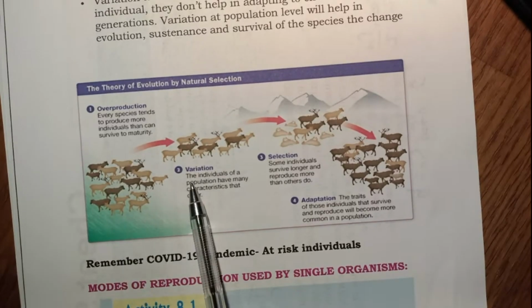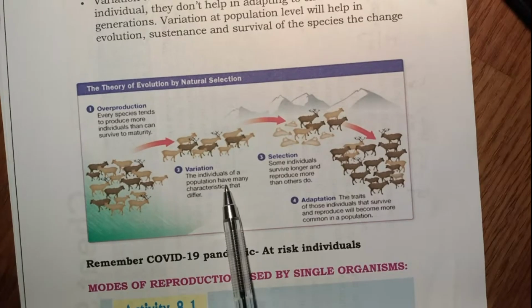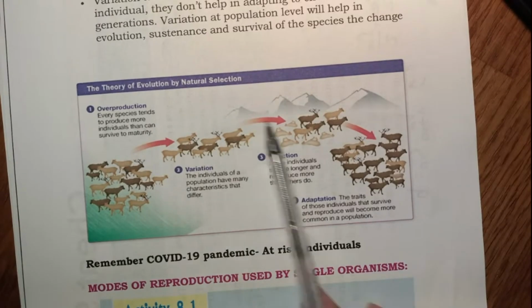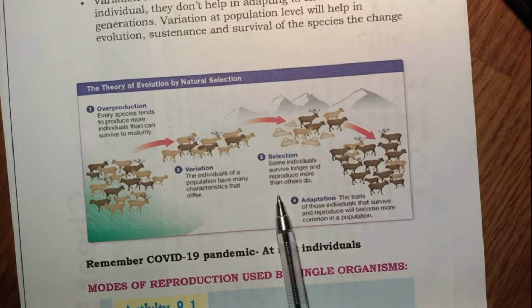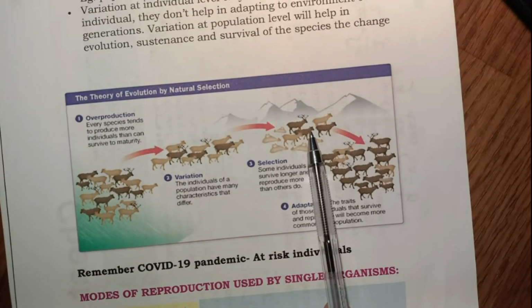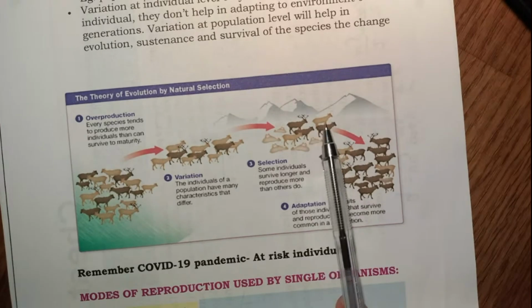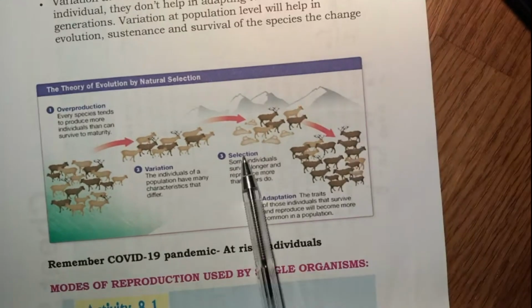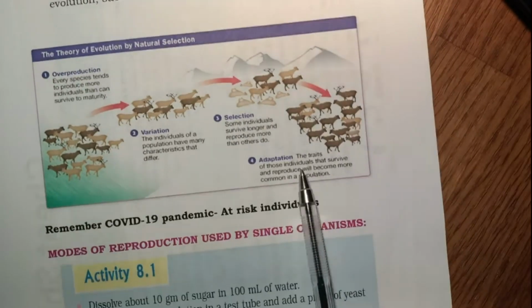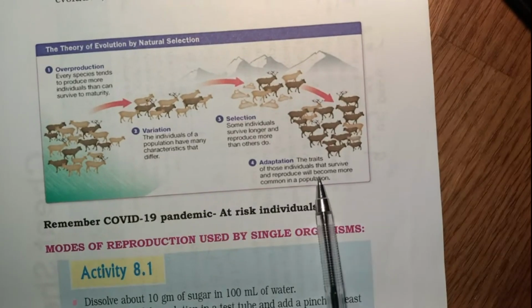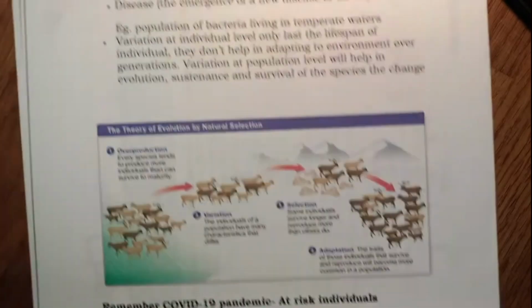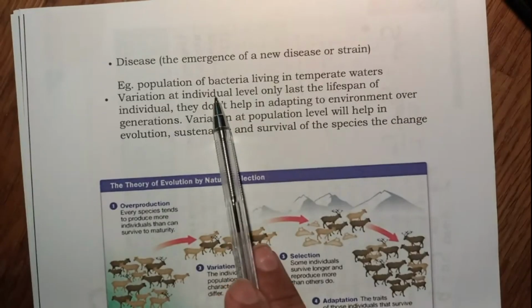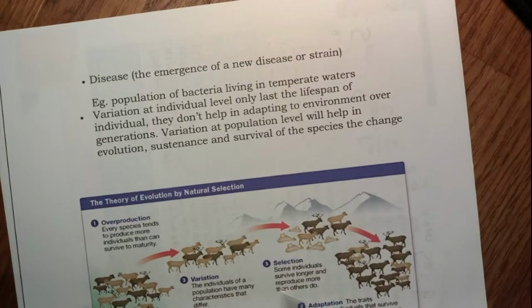But the variation allows the individuals of the population to have different characteristics. So even if some calamity, natural or artificial, comes, some of these individuals will be able to survive longer. They'll be able to reproduce and pass on the traits to the next generation, and these are called adaptations. The traits of those individuals that survive and reproduce will become more common in the population in the next generations. So you need variations, not just at single individual level, but at the population level.